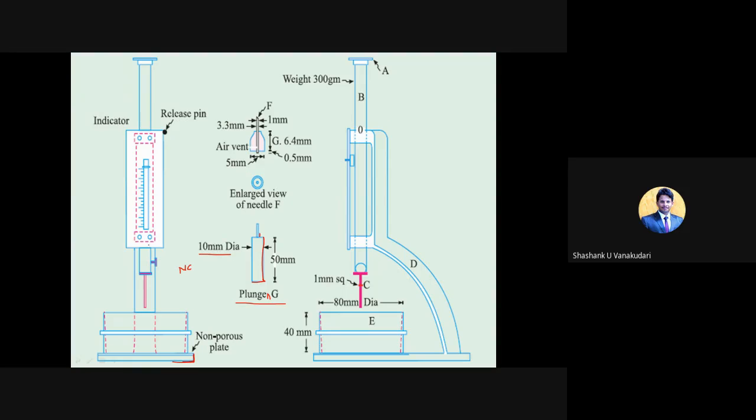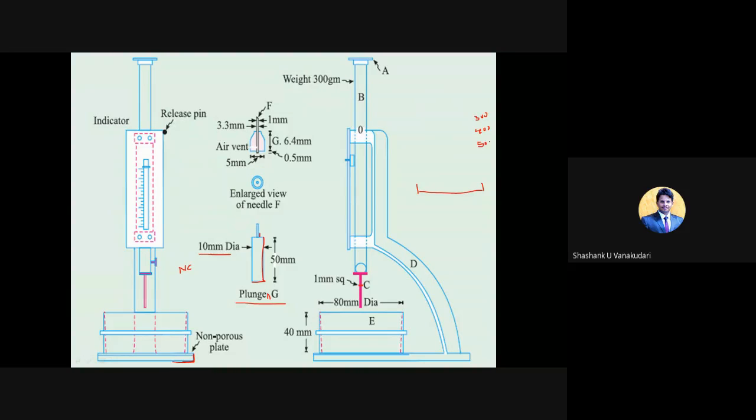So this plunger we need to attach to this instrument, the VCAT apparatus. Now we need to take the cement in a tray, as per the specifications. You can take either 300 gram, 400 gram or 500 gram.